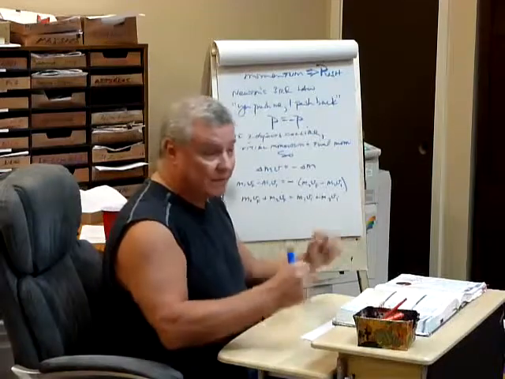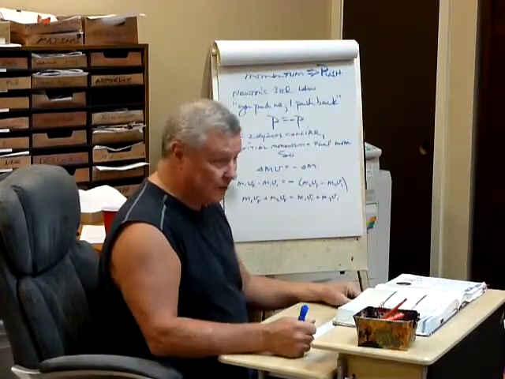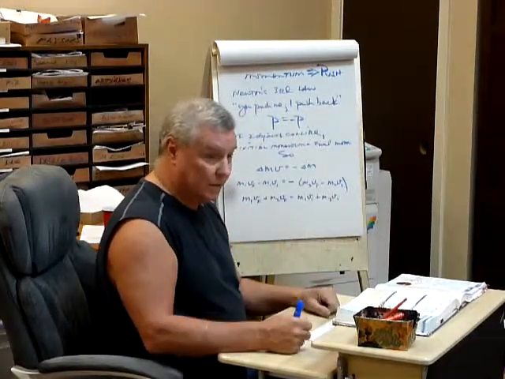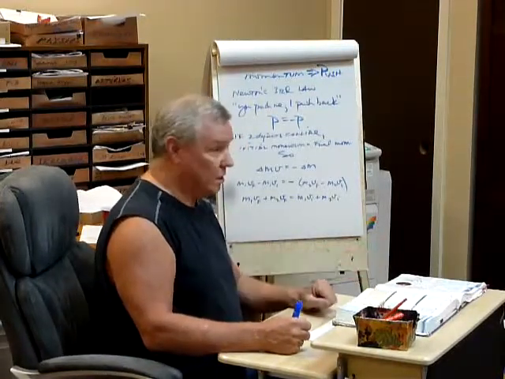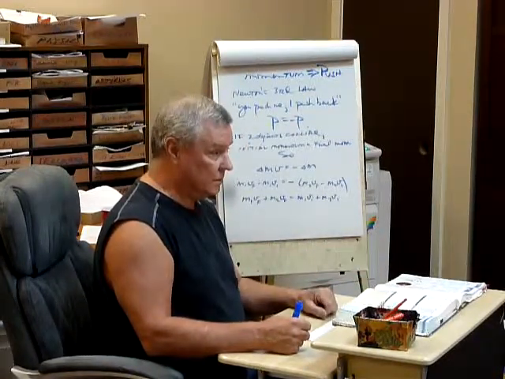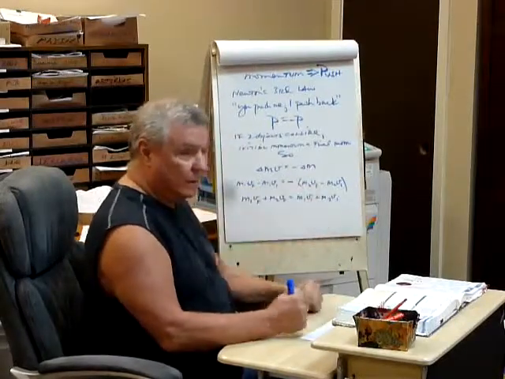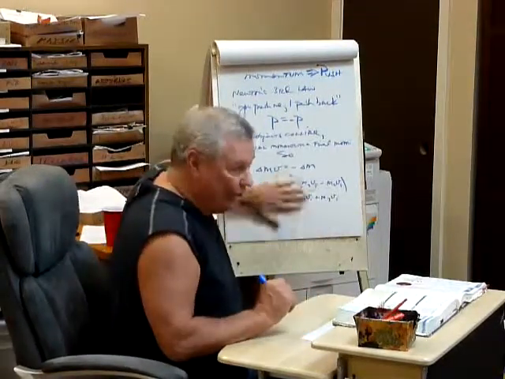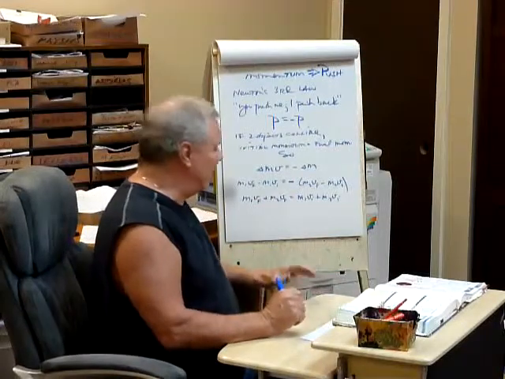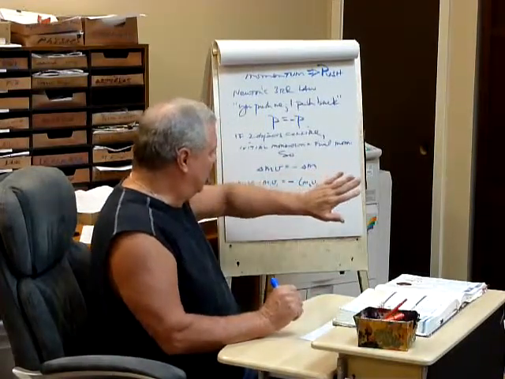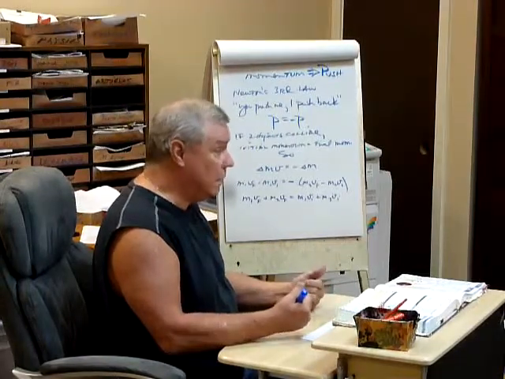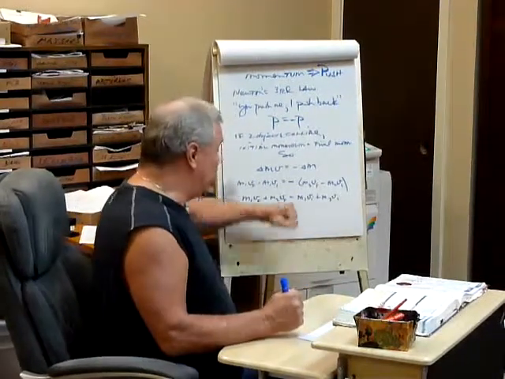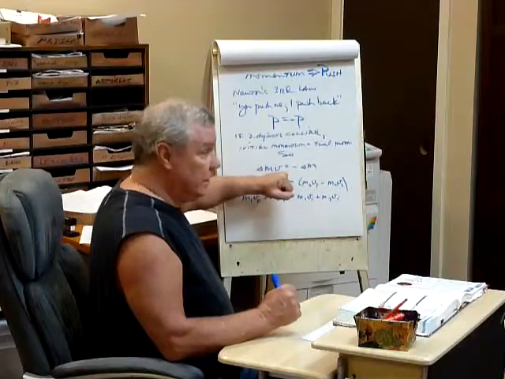And Newton's third law says that if you push me, what happens? I push back. So you can say push for momentum. You can also say impulse. You can also say impact. So if you've got momentum, you've got impact. If you've got momentum, you can push. And if I push the chart here, what's going to happen? The chart's going to actually push back. So my momentum is equal and opposite the chart's momentum.